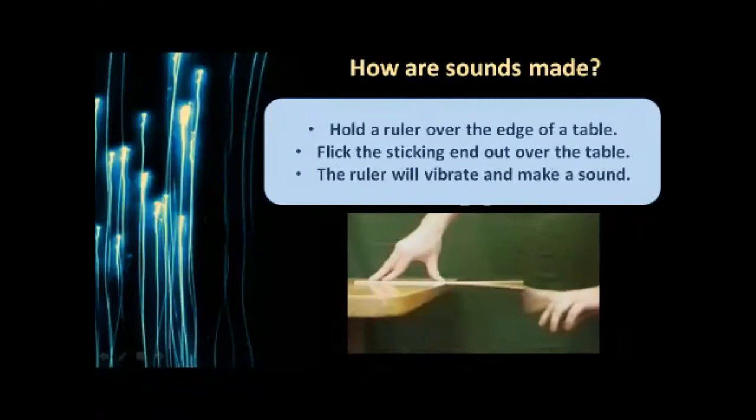Hold a ruler over the edge of the table like this, and flick the sticking end out over the table. You will flick it with your finger, like this. You will flick the ruler from here, with your finger. Very good. And the ruler will vibrate and make a sound. But I will show you a video on this later.